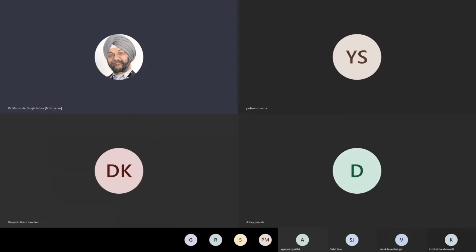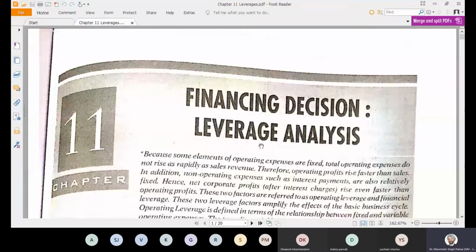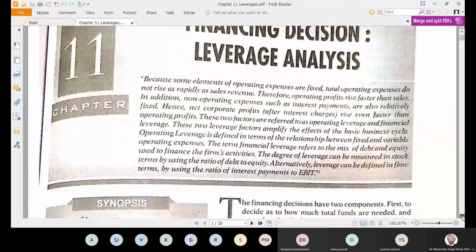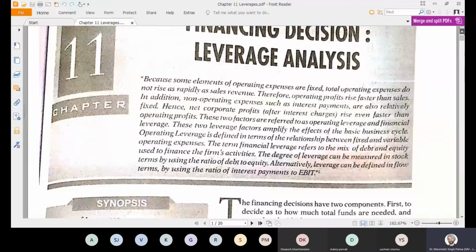Today we will be studying financial leverage, or you can say the leverages. So what actually is leverage? Just in order to understand this, we will go to the scanned book which has been sent to us by Purva. So here it is. Yeah. So leverage, what actually it is, is just taking the benefit of some certain fixed cost.